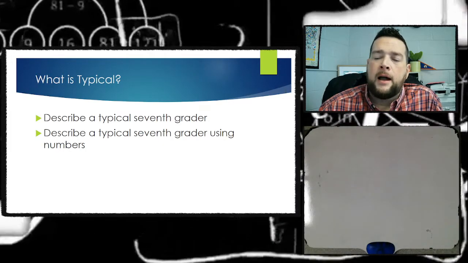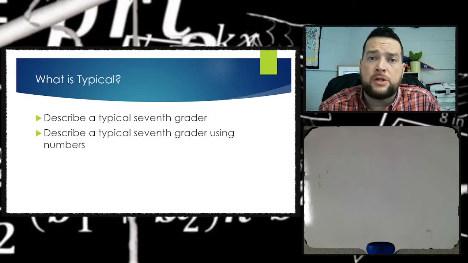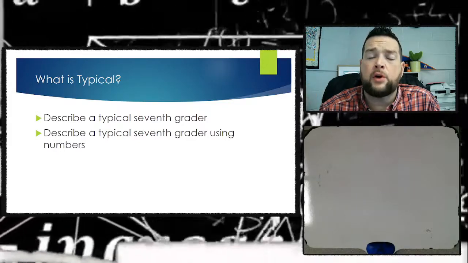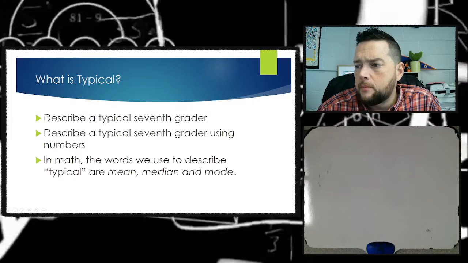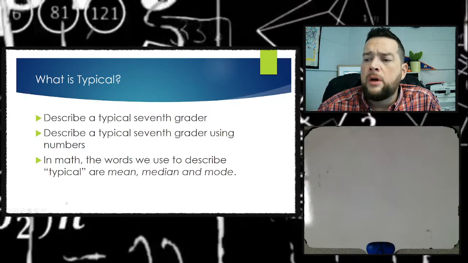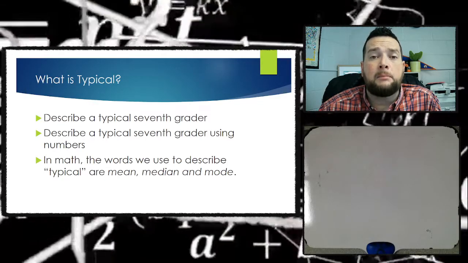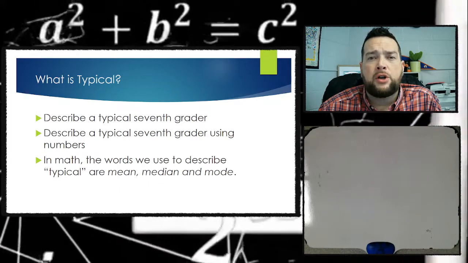And that's ultimately what we're trying to do when we're finding measures of central tendency: we're trying to discover what is typical, specifically using numbers. So we use the words mean, median, and mode inside math to describe what's typical.